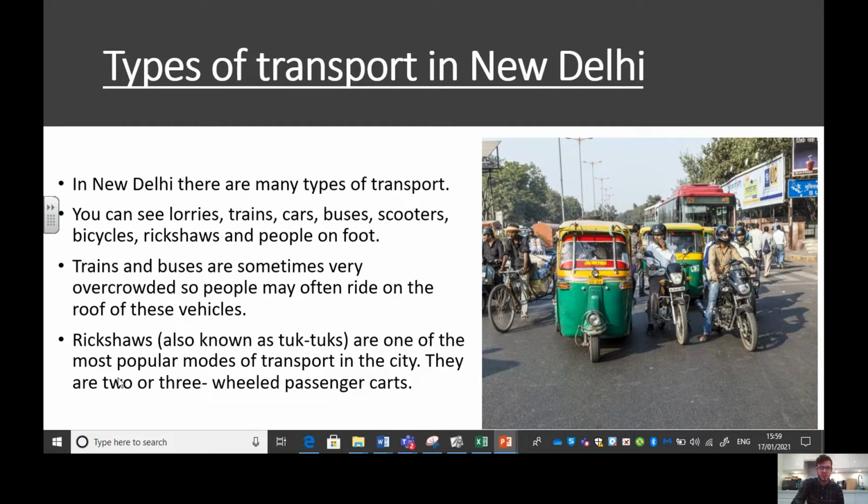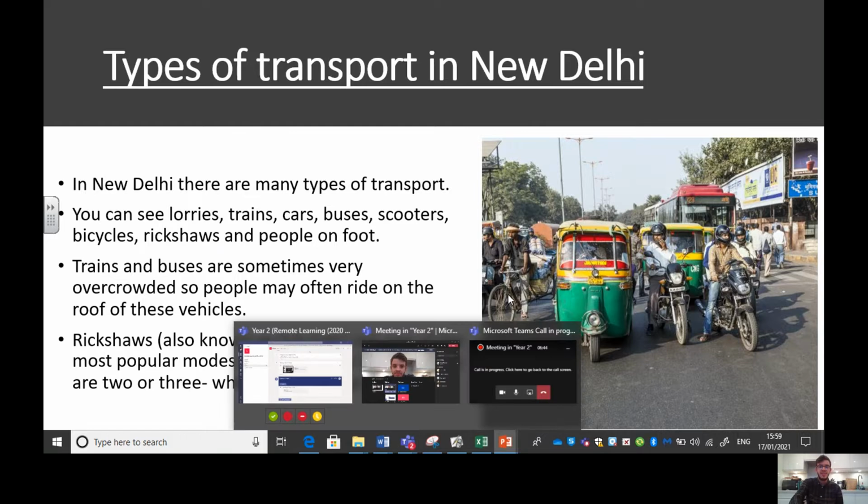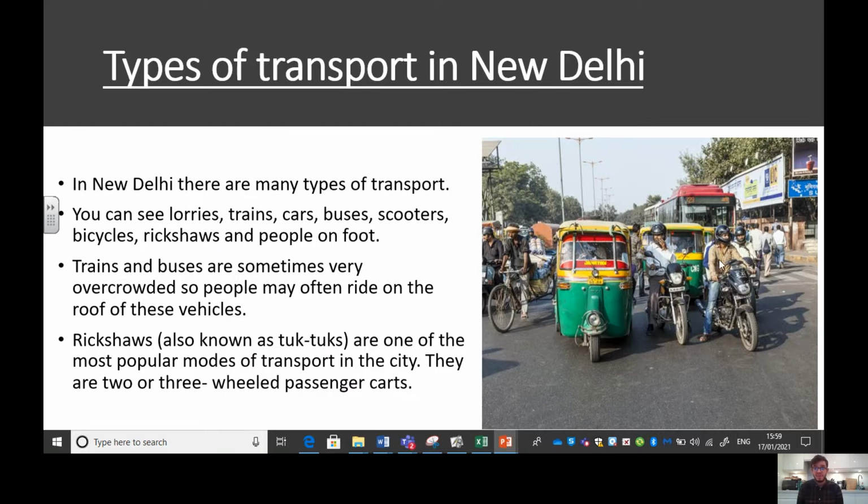Another type of transport I want to mention is a rickshaw, which you might know as a tuk-tuk, and other cities have these as well, but they're very common in New Delhi. Okay, they're one of the most popular modes of transport in the city. And what is a rickshaw or a tuk-tuk? It's a 2 or 3 wheeled passenger car. Normally you would see 3 wheels, and you can see here on this tuk-tuk, there's 2 wheels at the back and there's 1 at the front, what you sometimes call a 3-wheel car. Okay, so really, really important that we know those types.